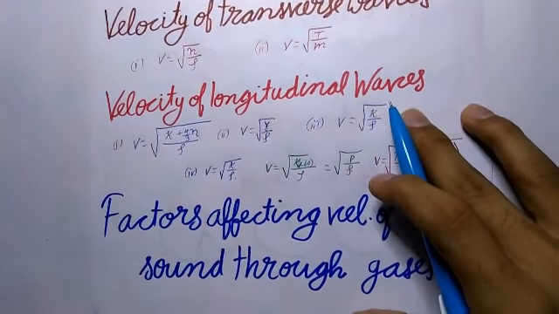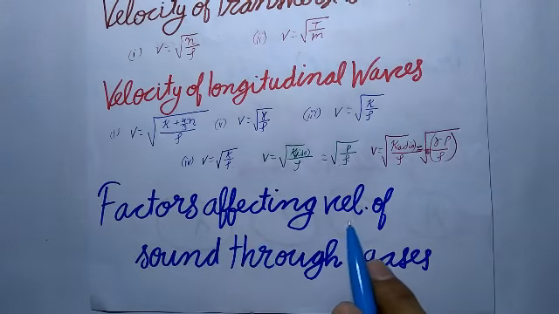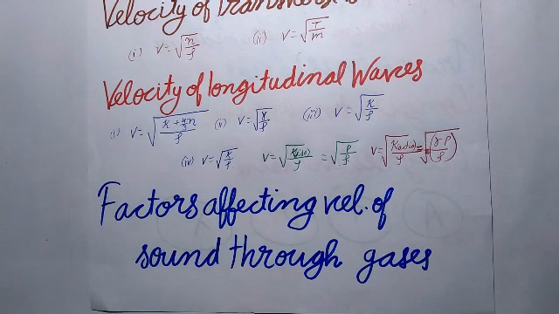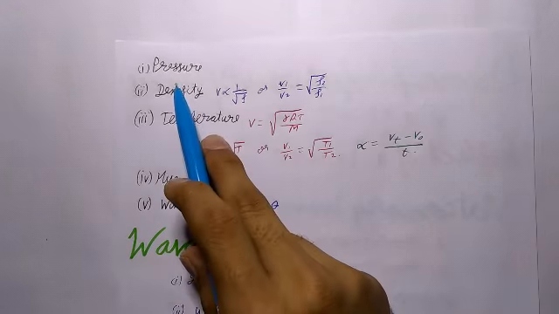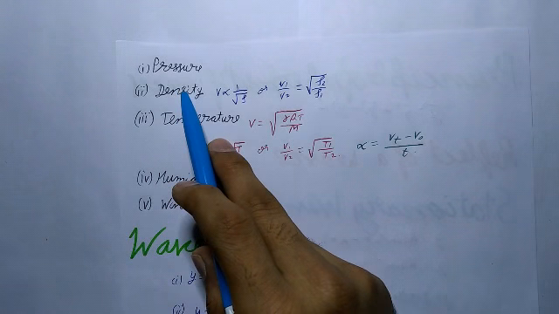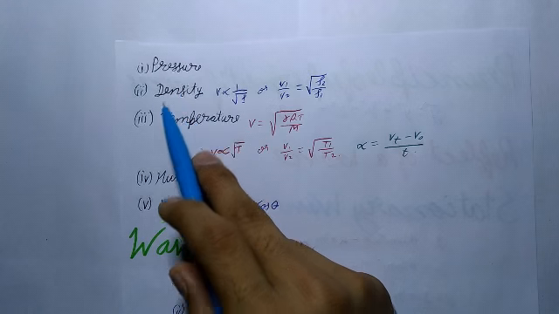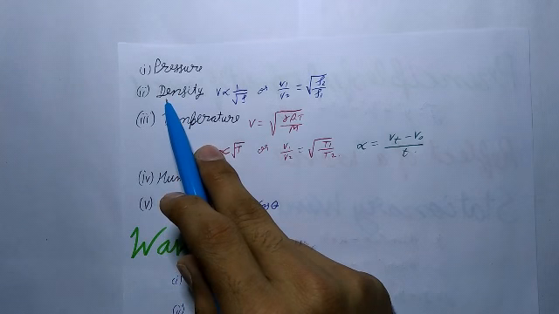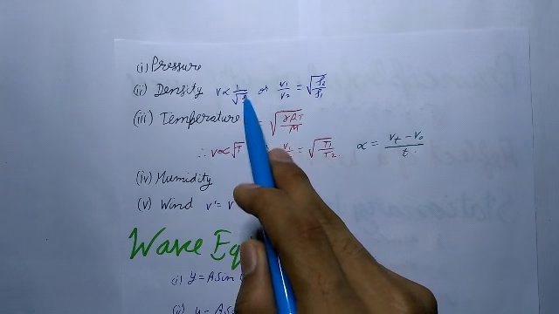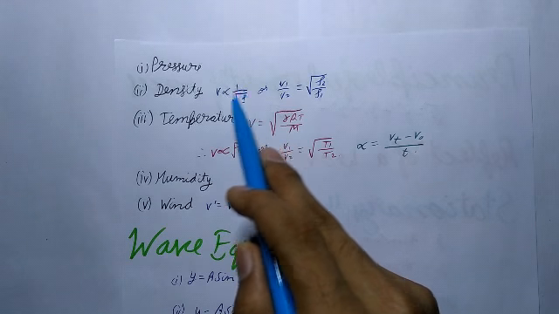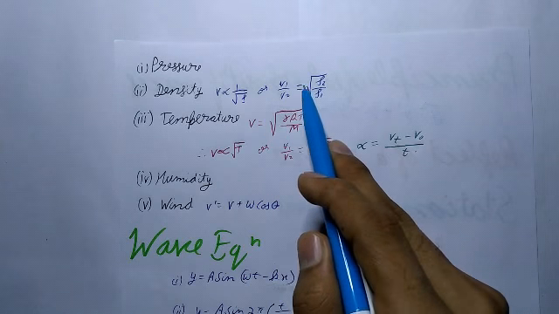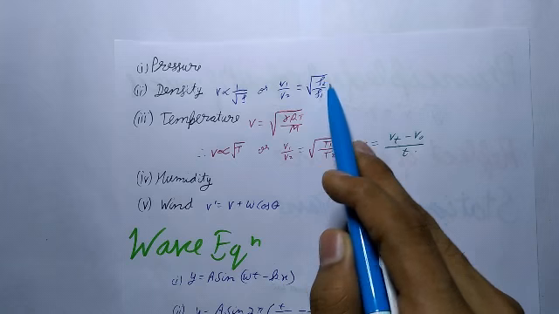Now, next are the factors affecting the velocity of sound through gases. First is the effect of pressure. Pressure has no effect on the speed of sound in a gas. Second is the effect of density. So v is inversely proportional to √ρ, or v is directly proportional to 1/√ρ. Or we can say that v1/v2 = √(ρ2/ρ1).